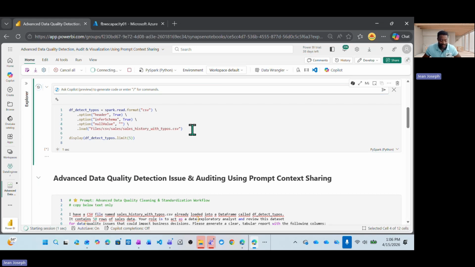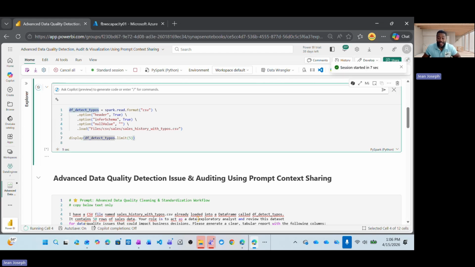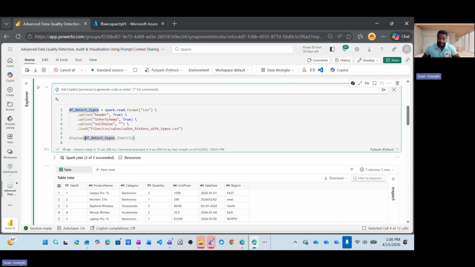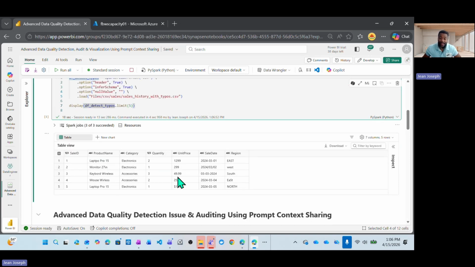Once I execute it, if you recall, this is all the information that I have shared with Copilot. Copilot was able to translate the prompt intent into code. This is what vibe coding is all about, right? So now we are able to see that data.